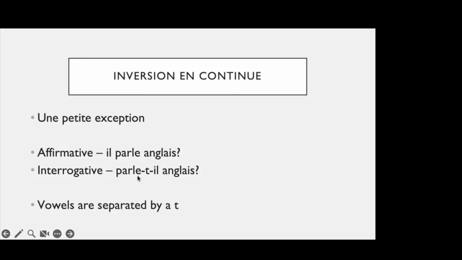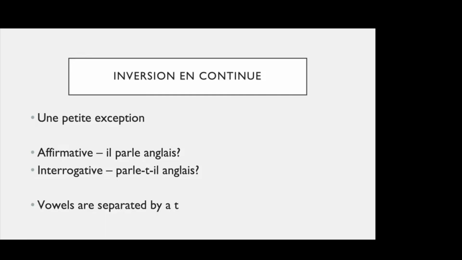But then there's a little issue that arises here, which is that in the interrogative form, specifically when we are using the inversion, whenever two vowels come together, e is a vowel, i is a vowel, the sound may get slightly confusing in here, because it would be like this, it would be like that. Then parle il only. So what is parle il? Because when you speak fast, जब आप बहुत फ्लुएंटली बोलते हैं, तो जो सुनने वाला है, जो लिसनर है, that person can get slightly confused, right?